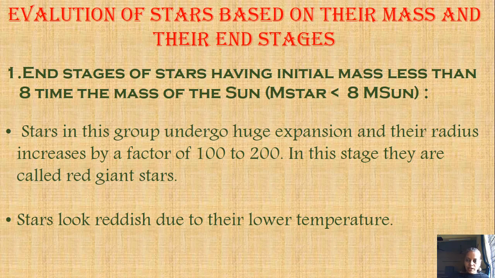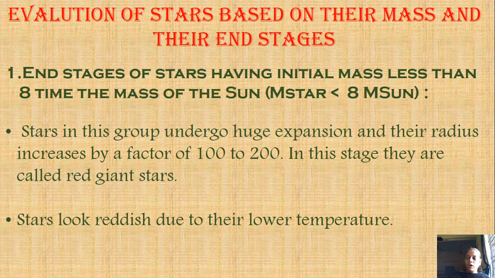At this stage the star looks reddish due to lower temperature. You may wonder why lower temperature makes them look reddish, so I'll give you an example. When coal is burning, we can see yellow flames coming out of it. But when the fire is put off, the coals are still hot, but not as hot as when the fire was burning.